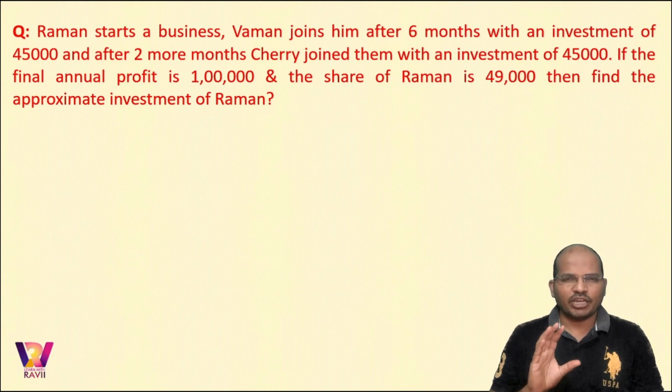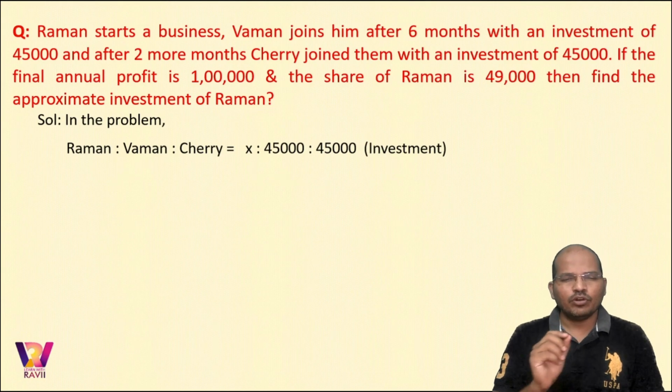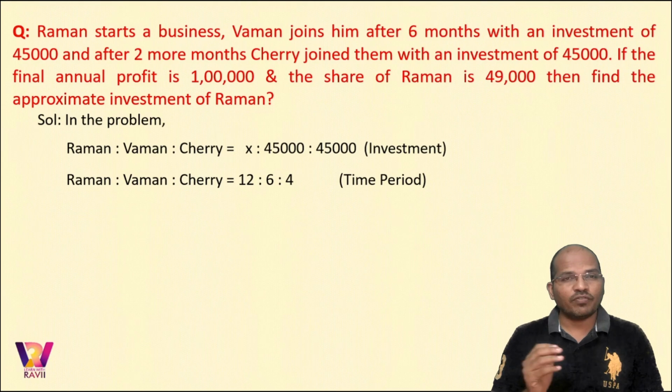Now, read the question carefully. In the question, we do not know how much Raman invested, but we know the investment of Vaman and Cherry. So the first statement would be the ratio of investment, that is X is to 45,000 is to 45,000. And the second step would be the ratio of time periods. Now read the question carefully. From the beginning till the end you have Raman. So Raman is there for 12 months.